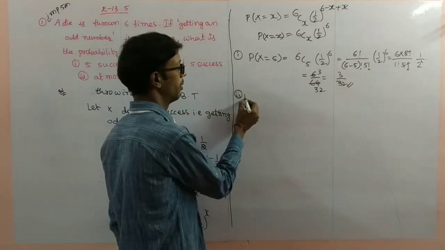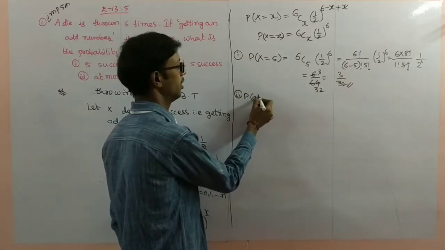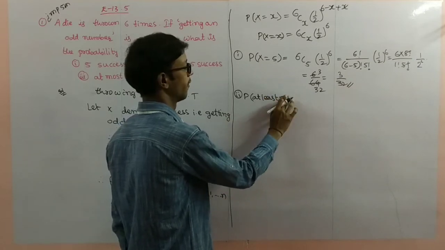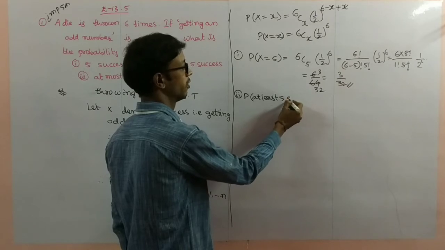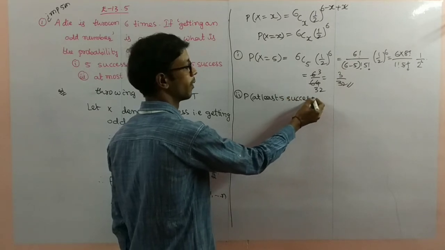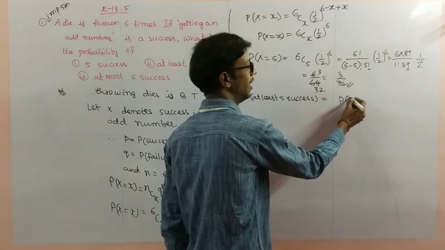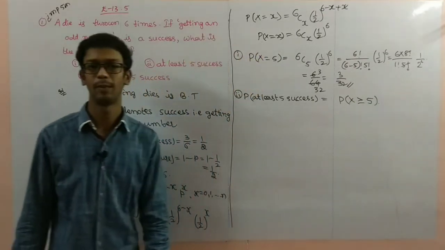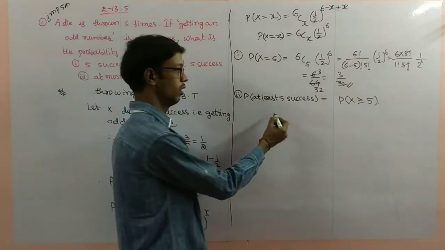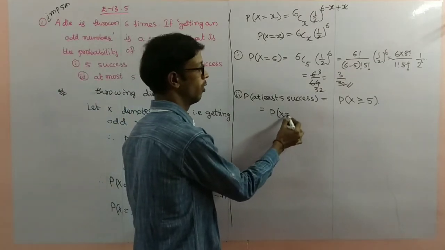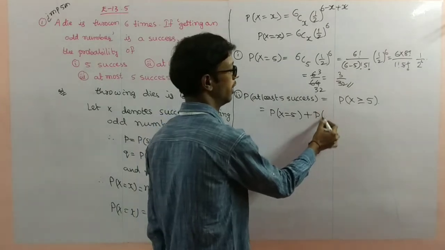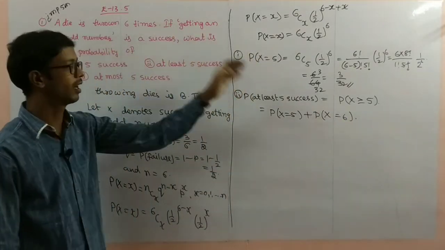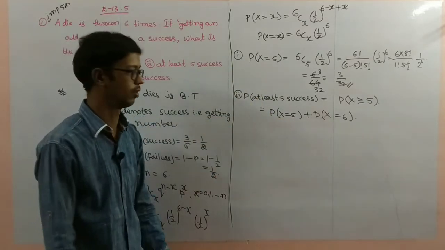Number 2, probability of at least 5 successes. At least means greater than or equal to 5. So probability of x equal to 5 plus probability of x equal to 6. Here up to 6 times is there, so the last value is compulsorily 6.